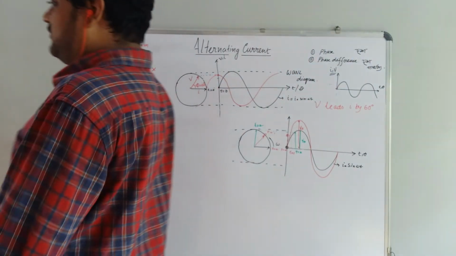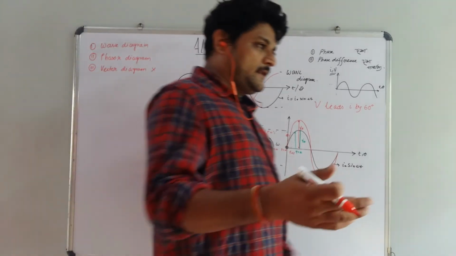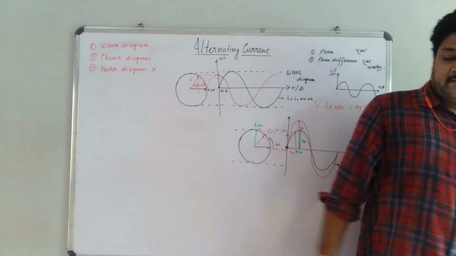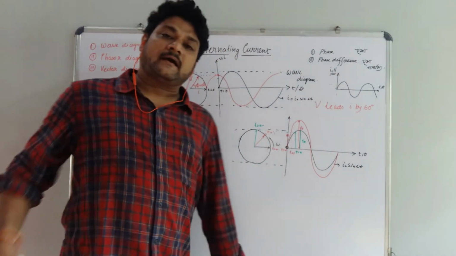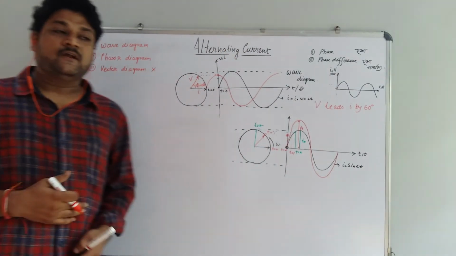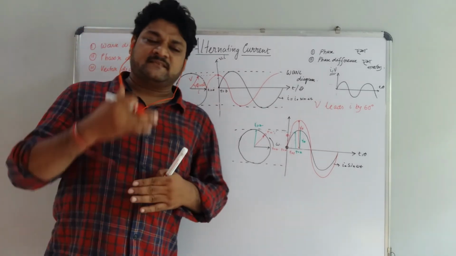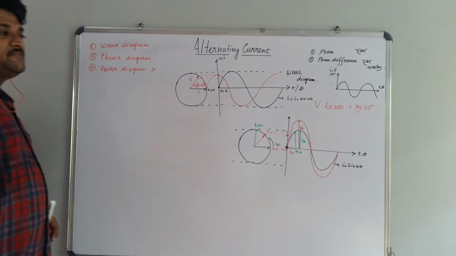Because you see over here that I am considering the resistance only, but in this chapter there are so many considerations, that is when current and voltage pass through an inductor, a capacitor, an inductive capacitive circuit, a reactive capacitive circuit, or RLC, that is inductive reactive capacitive circuit. Then what is the behavior of I and V?